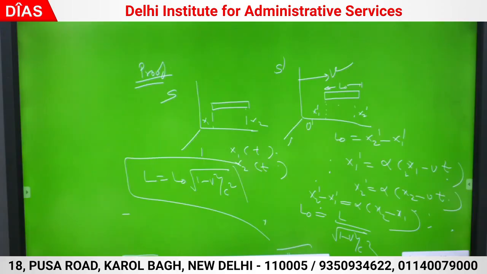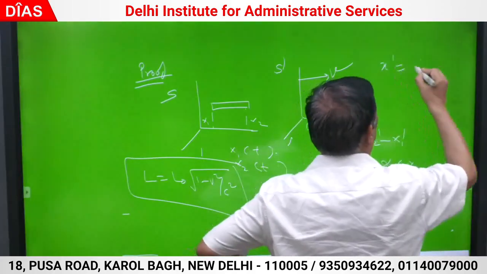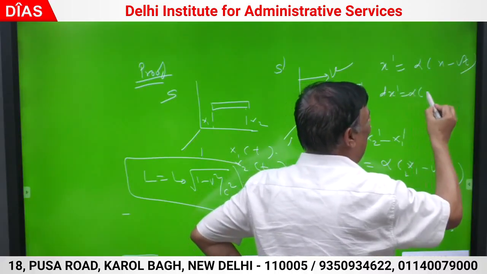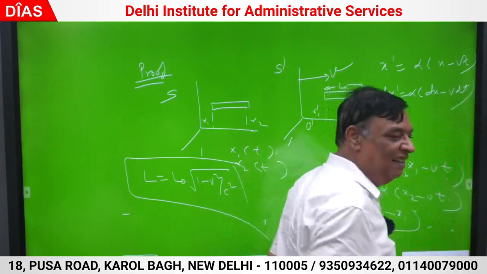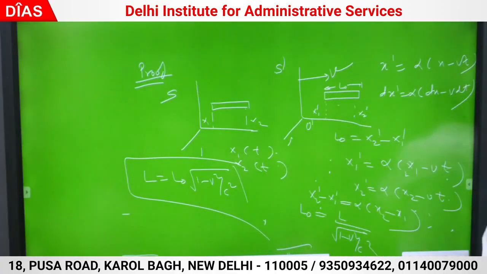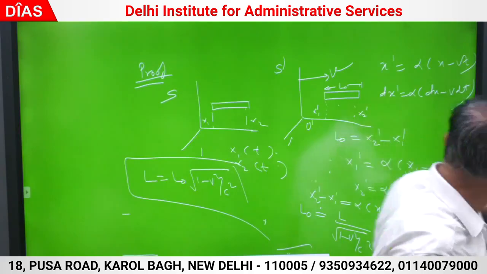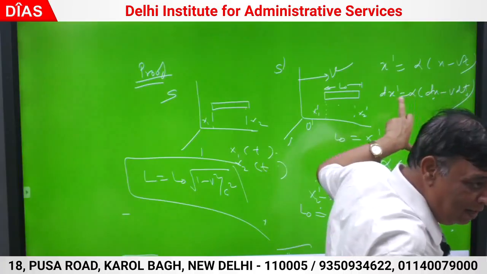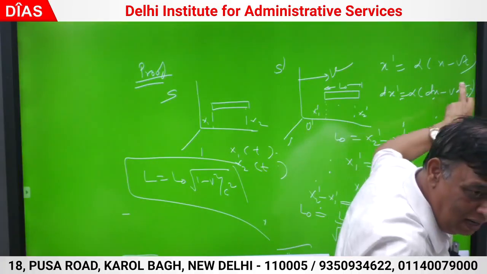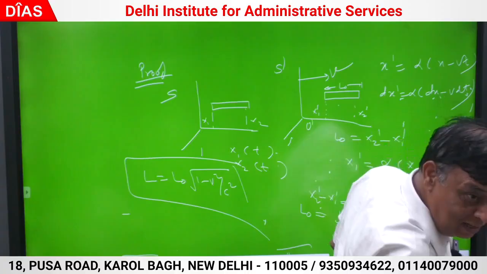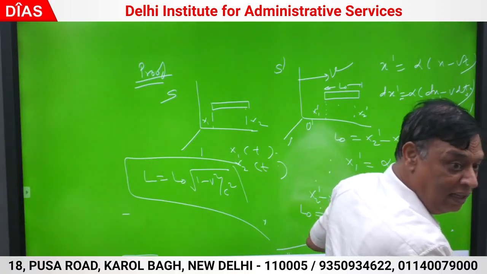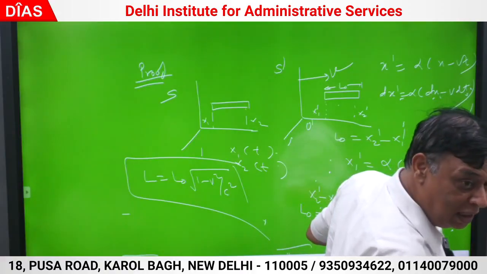So keep in mind that whenever I am writing dx dash, x dash is alpha times x minus vt, and differentiating, dx dash is alpha times dx minus v dt. Whenever I am writing a length element, it's okay. But when I write the length dx, it can be properly recorded only when dt is set to 0. Until I set dt to 0, dx is not properly recorded. That measurement is clearly given in the books. Otherwise, any other derivation from the inverse Lorentz transform is a fallacy.